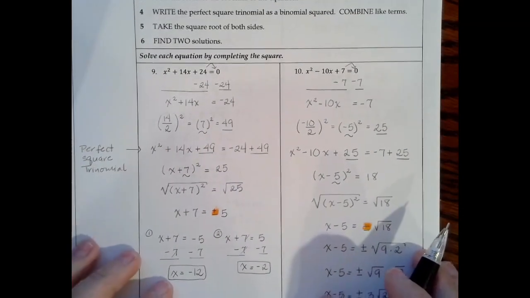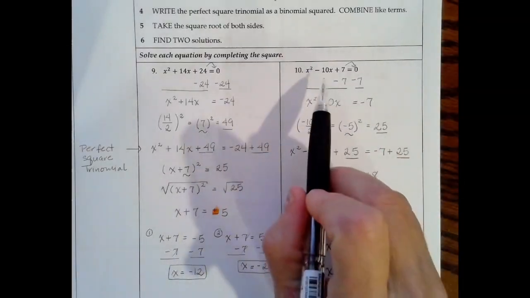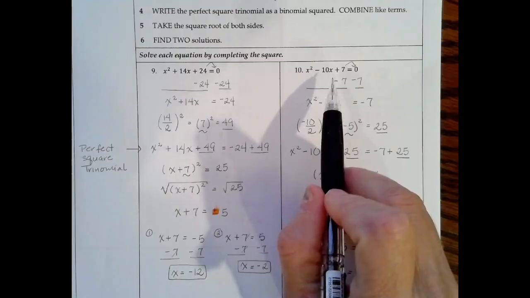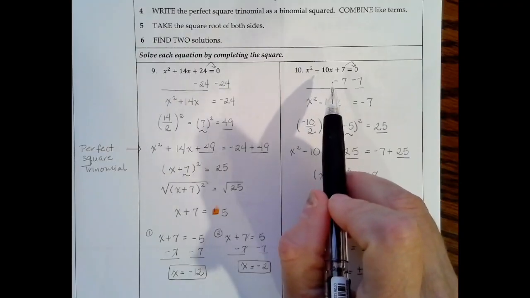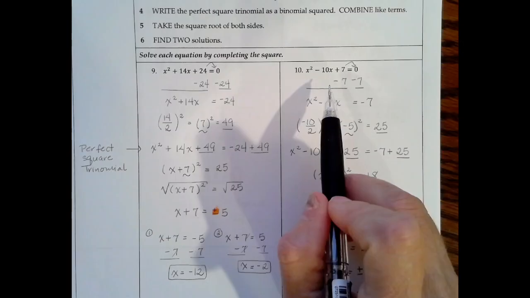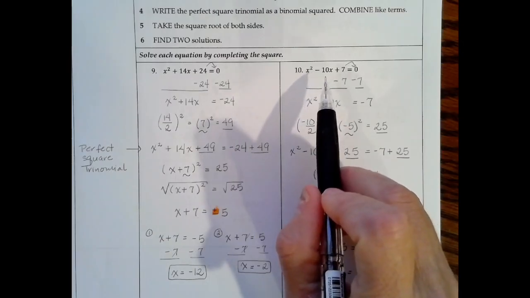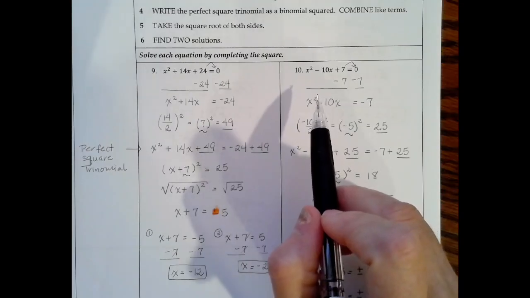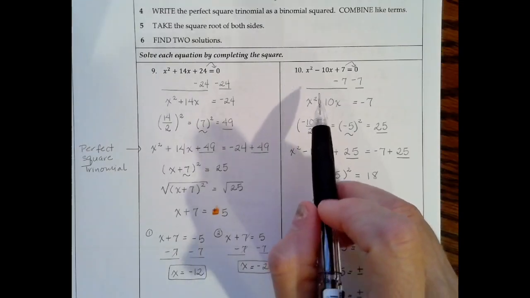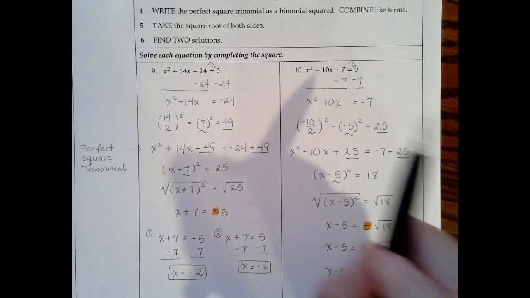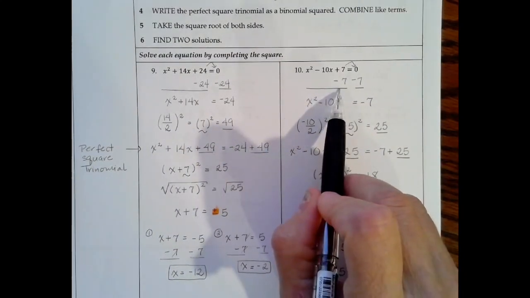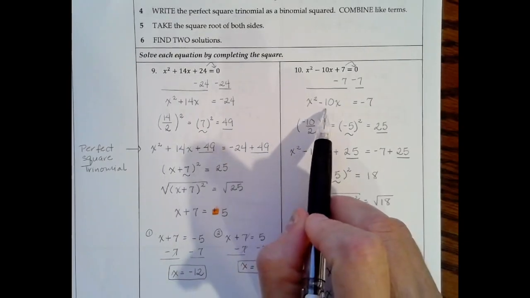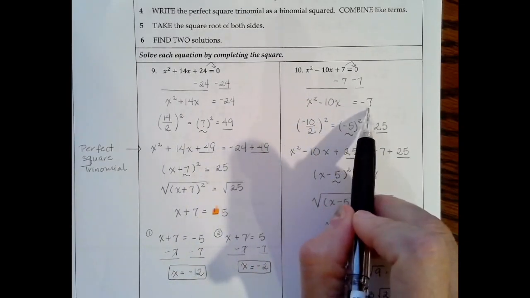Let's try this again. So first step, we've got x squared minus 10x plus 7, which you'll probably recognize there's not two numbers that you could multiply to get 7 and take those same numbers and combine them to get a negative 10. So in that case, 7 is prime, so the only two numbers that multiply to get 7 are 7 and 1. So we're going to complete the square to solve this problem. So we'll go ahead and subtract 7 from both sides. So we end up with x squared minus 10x equals a negative 7.